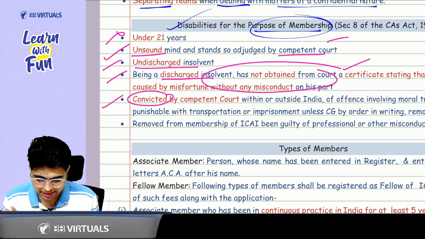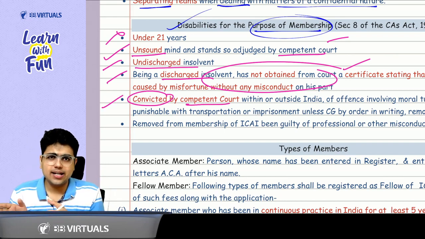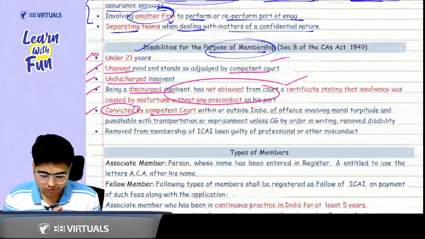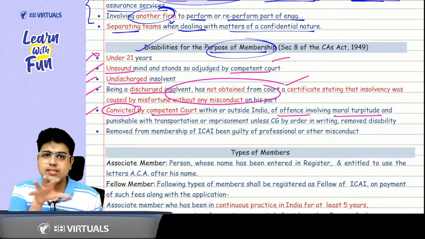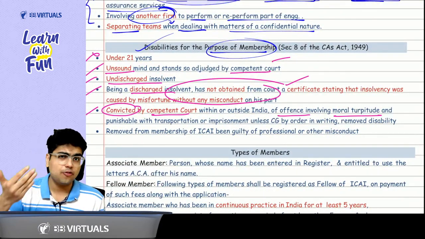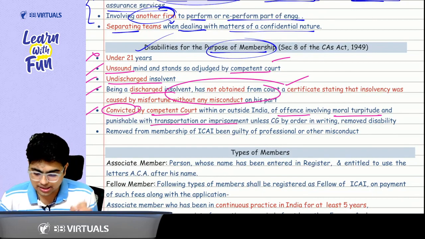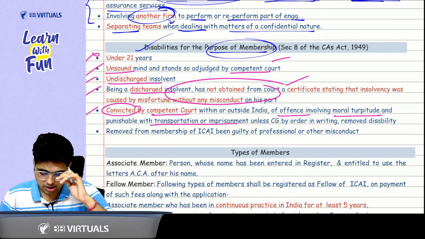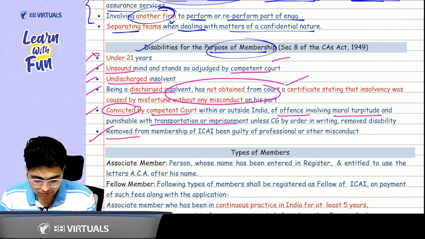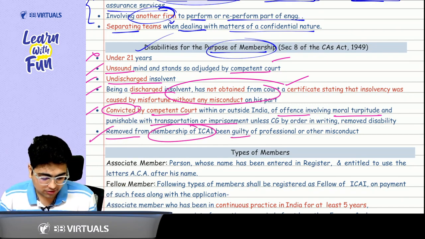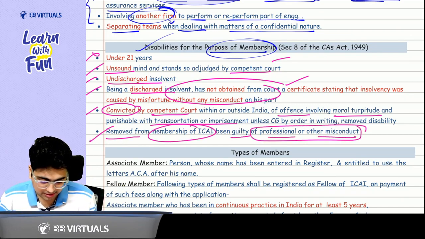Then you have been convicted by a competent court either within India or outside India for an offense involving moral turpitude. Since you are doing such offenses, you are being caught for imprisonment or transportation. Again, you are ineligible to become a chartered accountant. And the last point is you are removed from the membership of ICAI for being guilty of some professional or other misconduct, which we study in the schedules.